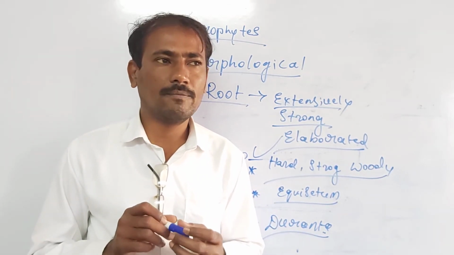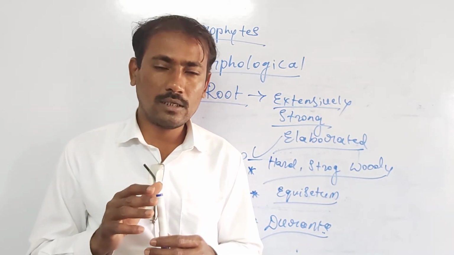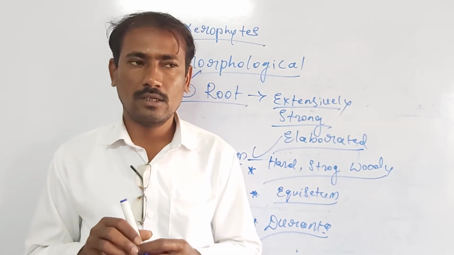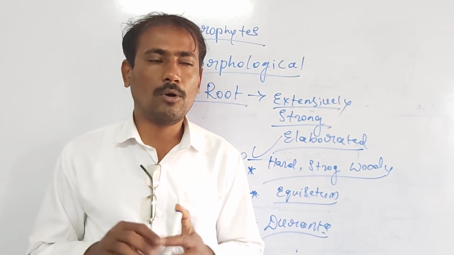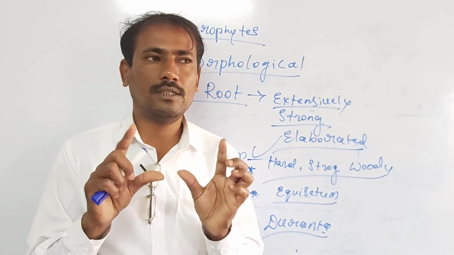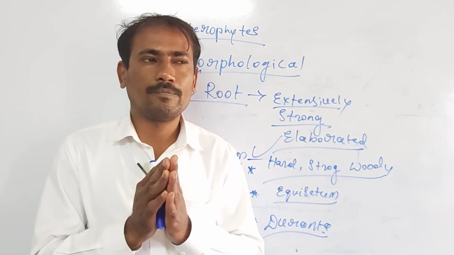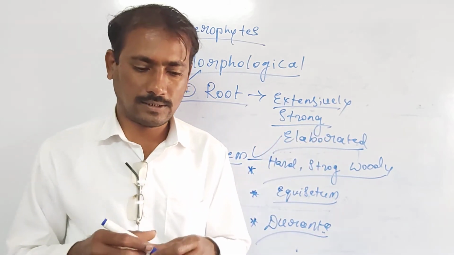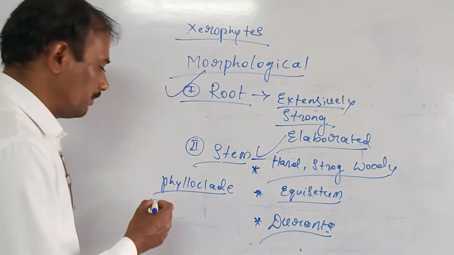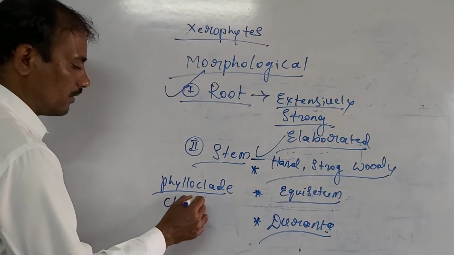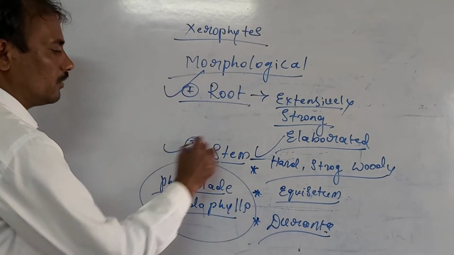In the Ruscus plant, we also observe the phylloclades or the cladophylls. These are modified stems. The stem is very thick, much flattened, green in color, and also undergoes photosynthesis. In some other plants, phylloclades are cladophylls. Okay, this is about the stem.